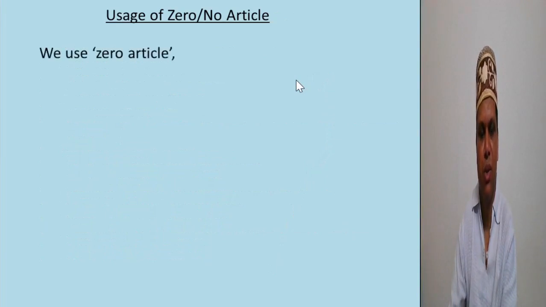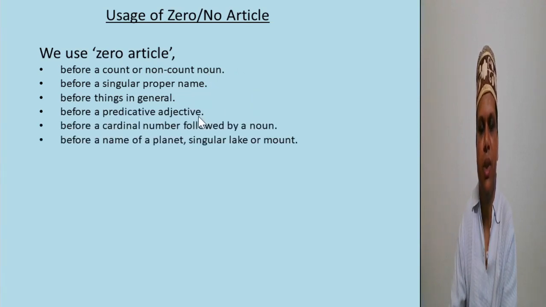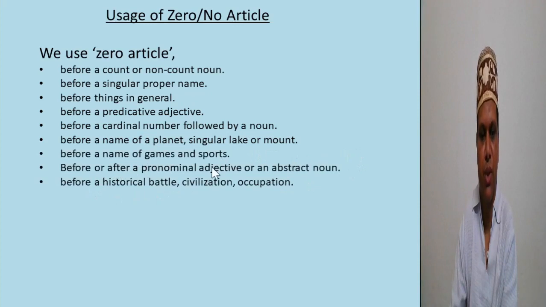Use of zero or no article. We use zero article before a count or non-count noun, before a singular proper name, before things in general, before a predicative adjective, before a cardinal number followed by a noun, before a name of a planet, singular lake or mount, before a name of games or sports, before or after a pronominal adjective or an abstract noun, before a historical battle, civilization.